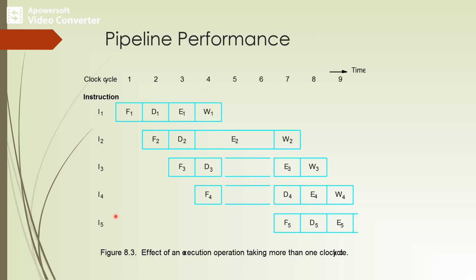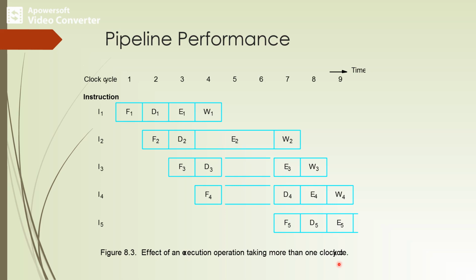So I can say that instruction I2 can be completed after 7 clock cycles and I3 can be completed after 8 clock cycles, and so on. This is the effect of an execution operation taking more than one clock cycle.